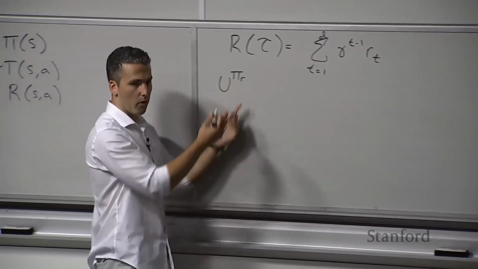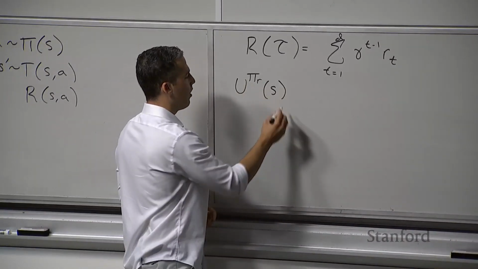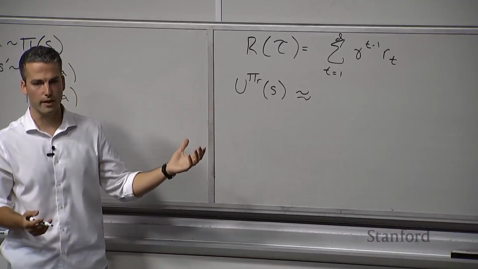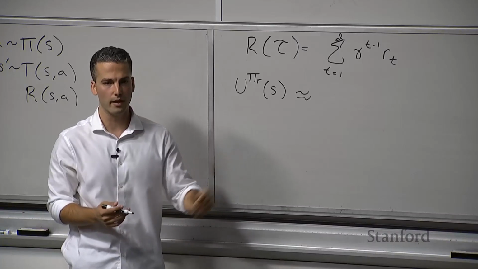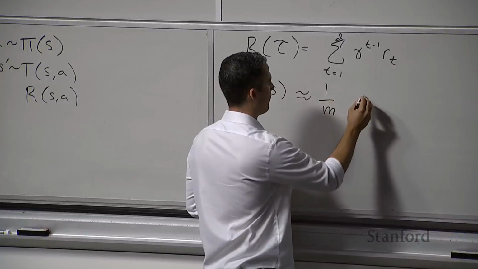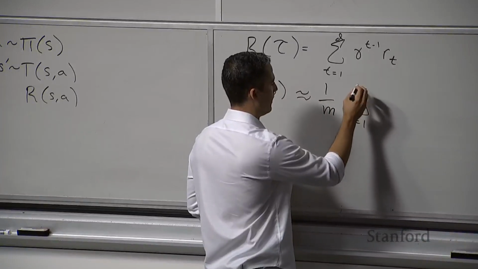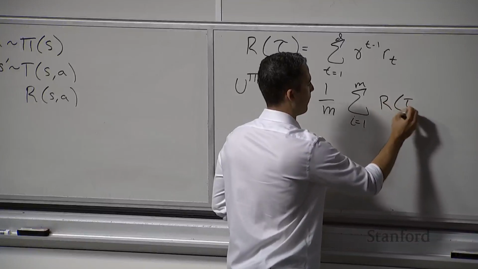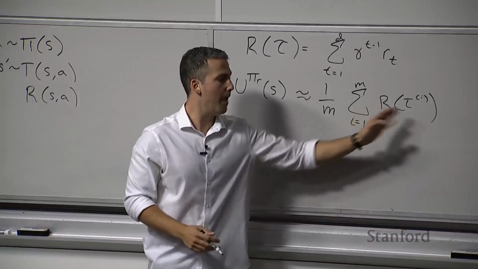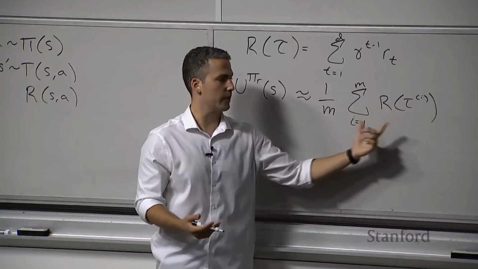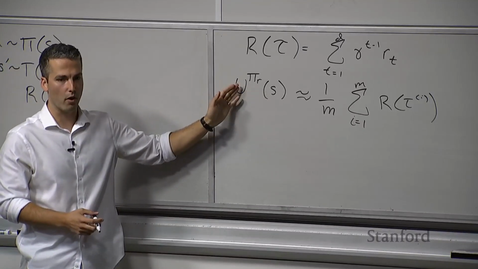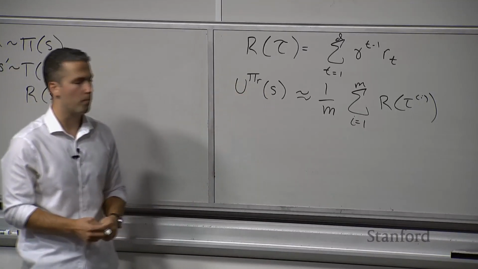So the utility when following our rollout policy from a specific state, we're just going to approximate as the average of the rewards that we received. If we performed m policy rollouts, then we're just going to average up those rewards that we got along the m policy rollouts. So this is just going to be 1 over m, and all we're doing is taking the average of those rollout trajectories. We got m trajectories corresponding to that, and then we're averaging those rewards. And so we're simply approximating the utility from this state following our particular rollout policy using those m policy rollouts.